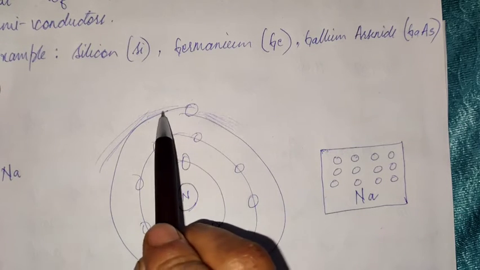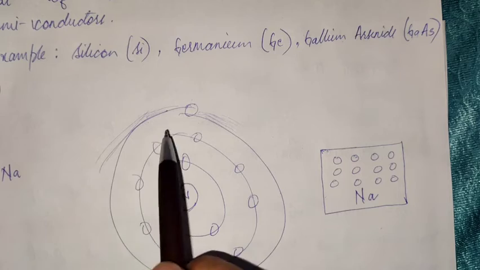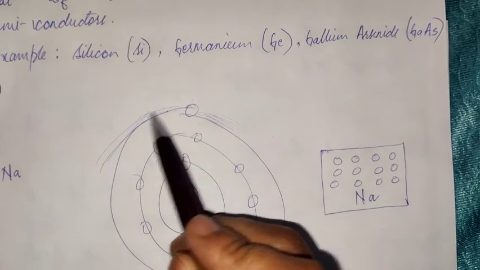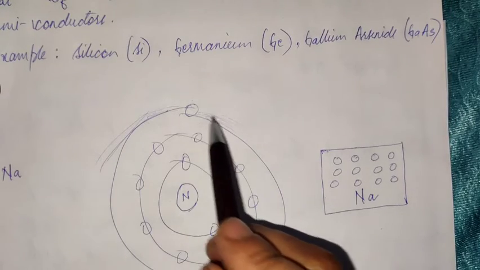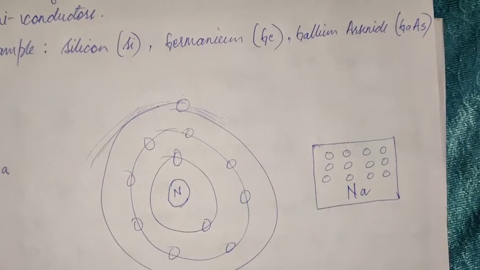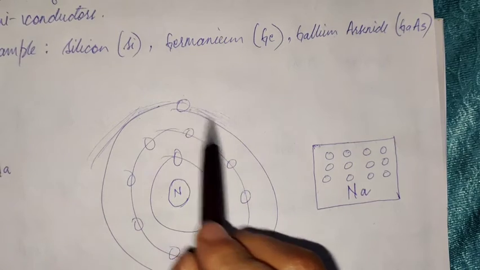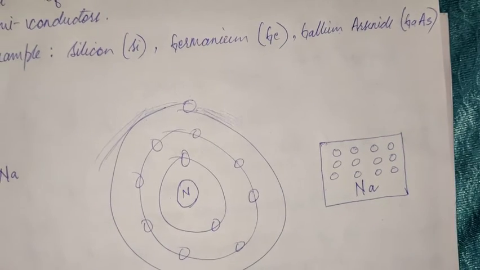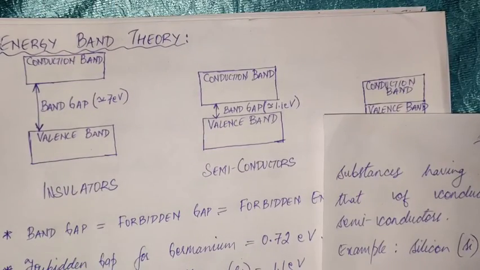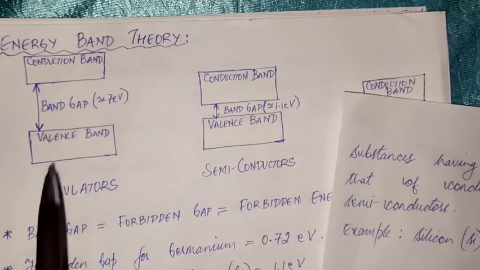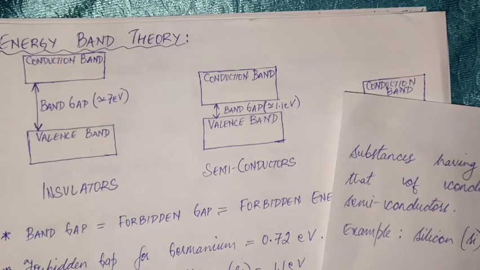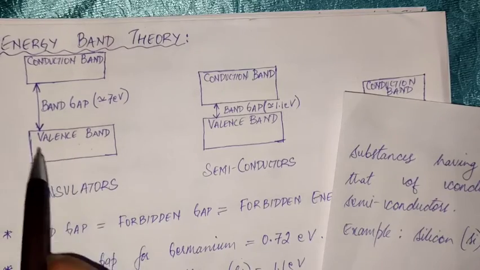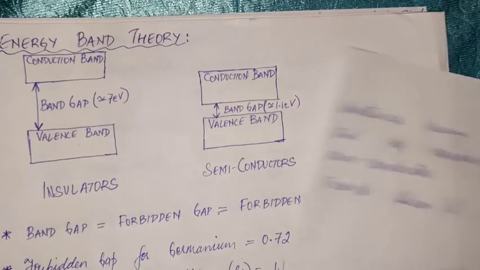So we don't just get one valence orbit. What we rather have is a series of valence orbits overlapping one on top of the other, and thereby we don't just get one orbit. Rather, what we get is a band of valence orbits, which therefore is what is called the valence band. So it is a lot of valence orbits overlapping one on top of the other, and thereby it's called the valence band. This is how you can visualize it.